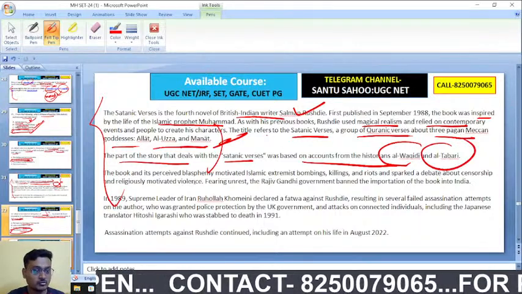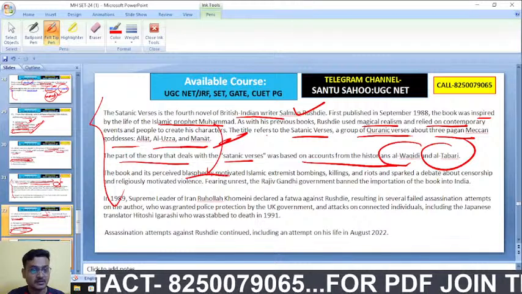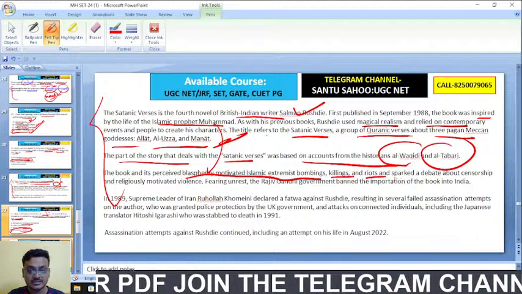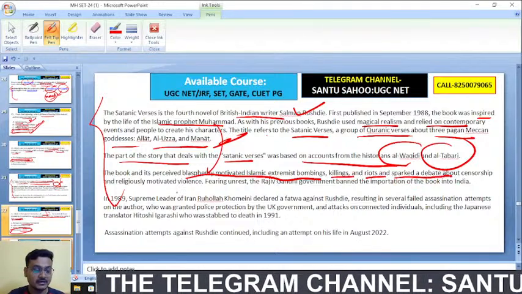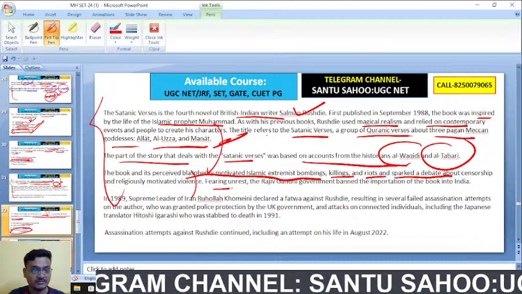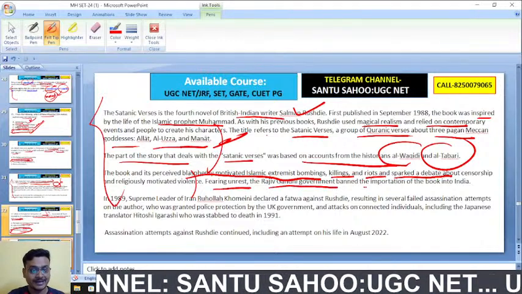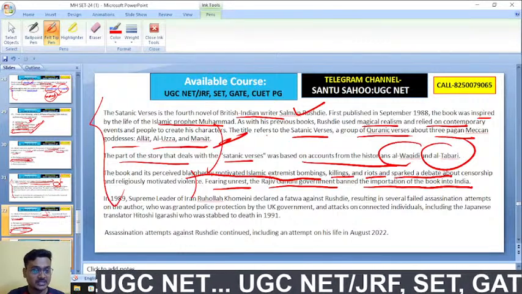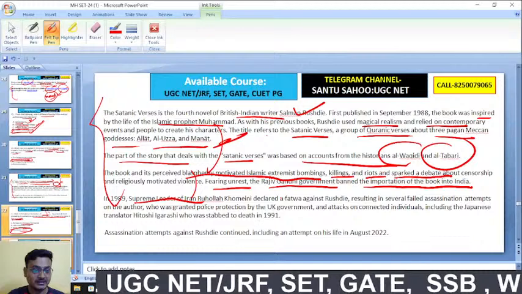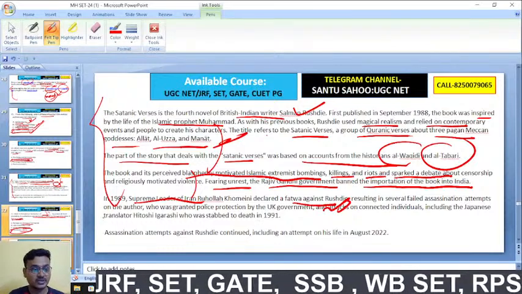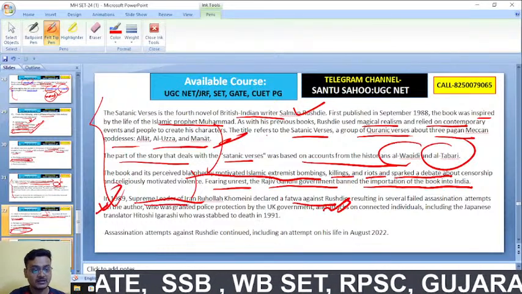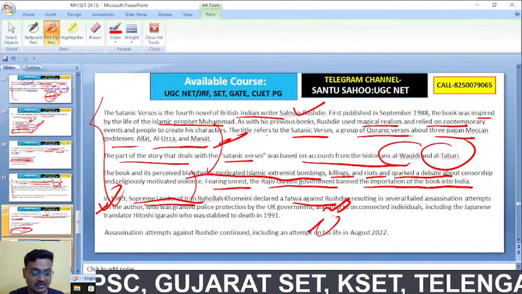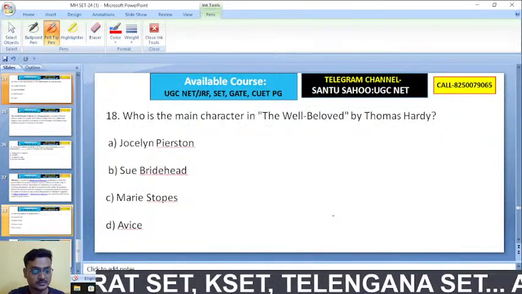Okay, and the book and its perceived blasphemy motivated Islamic extremist bombings, killings, riots, and sparked a debate about censorship and religiously motivated violence. Fearing unrest, the Rajiv Gandhi government banned the importation of the book into India. You see that the Supreme Leader of Iran declared a fatwa against Rushdie. So in 1989, the Supreme Leader of Iran had declared a fatwa against Rushdie's work called Satanic Verses.